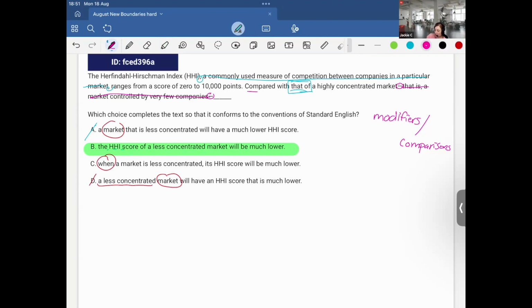So to show, this is basically saying compared with the HHI score of a highly concentrated market, the HHI score of a less concentrated market. So we see I have the two proper comparisons, which is HHI score to HHI score. Okay, amazing. But if you see this on the exam, they have been testing it on recent SATs. It's definitely testing comparisons with modifiers. So check what's being compared in the sentence to help you answer it.